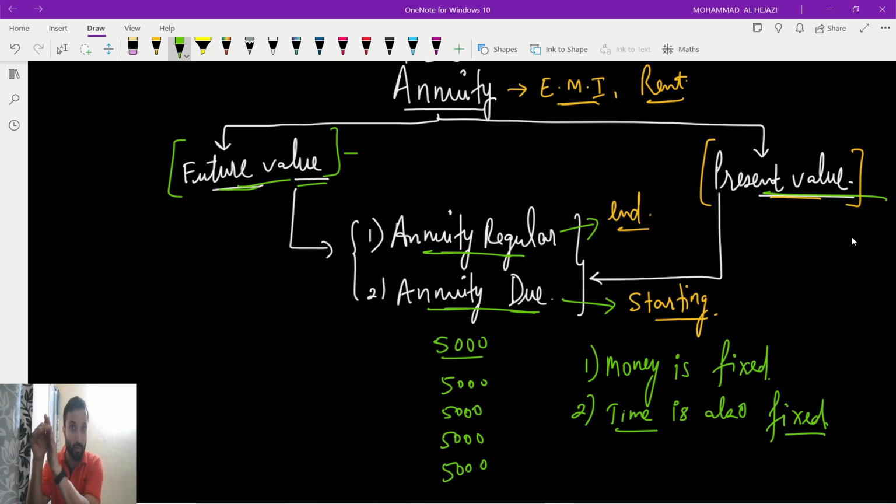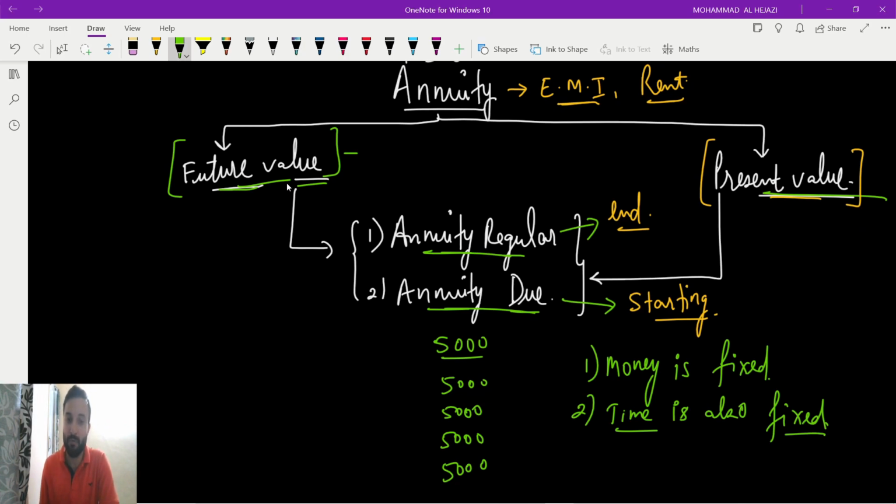You know the future value. To return that amount, from now onwards how much I will start saving, so that after that many years I will reach that amount. So you have to find the present value. From now onwards how much I will start saving, that is the present value. I hope you understand.